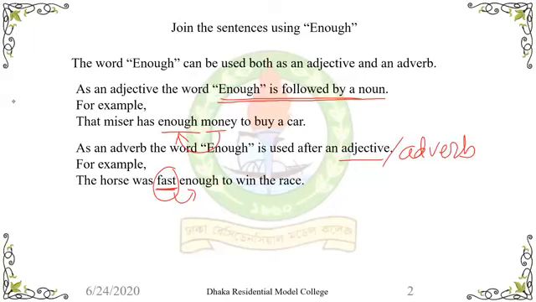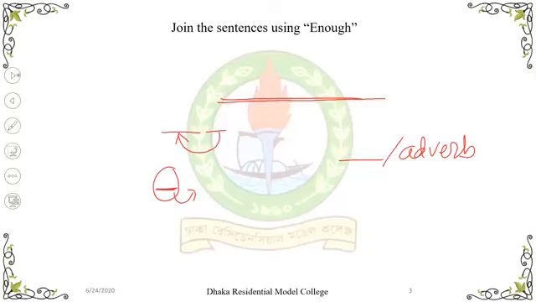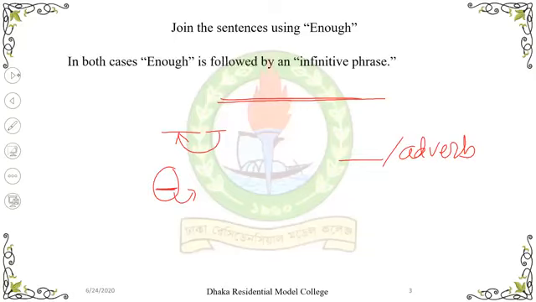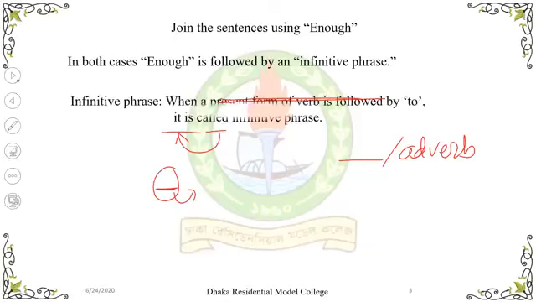Okay, now we shall move to the next slide. In both cases, enough is followed by an infinitive phrase. What is an infinitive phrase? When the present form of a verb is followed by to, it is called an infinitive phrase.